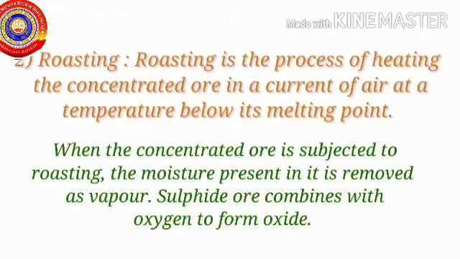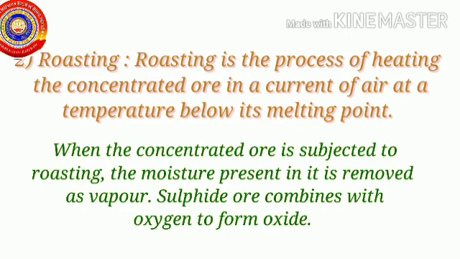The second process is roasting. Roasting is the process of heating the concentrated ore in a current of air or in the presence of air at a temperature below its melting point. So, what makes calcination differ from roasting? Yes, calcination takes place in the absence of air, whereas roasting takes place in the presence of air.